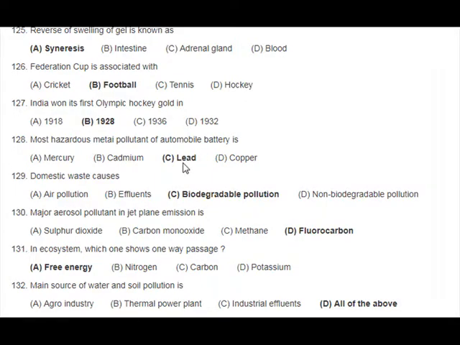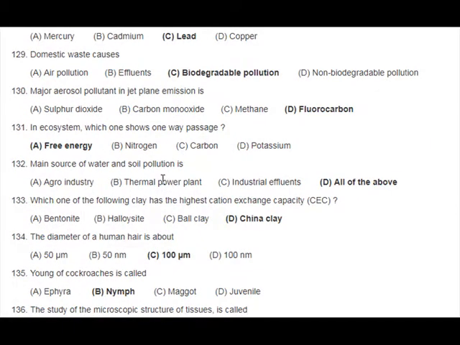129. Domestic waste causes A. Air pollution, B. Effluent, C. Biodegradable pollution, D. Non-biodegradable pollution. 130. Major aerosol pollutant in jet plane emission is A. Sulfur dioxide, B. Carbon monoxide, C. Methane, D. Fluorocarbon. 131. In ecosystem, which one shows one-way passage? A. Free energy, B. Nitrogen, C. Carbon, D. Potassium.